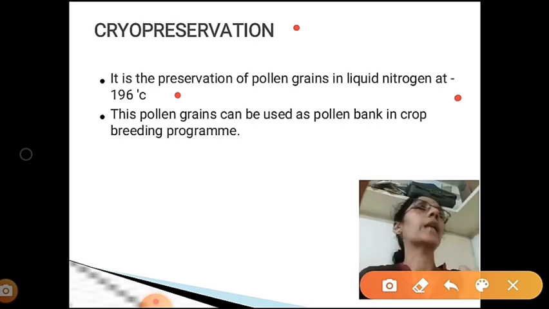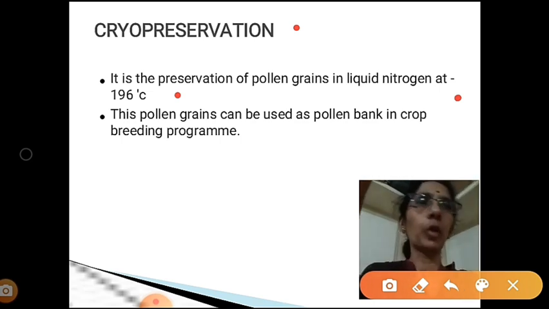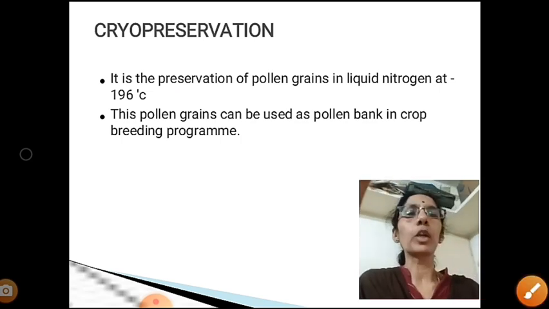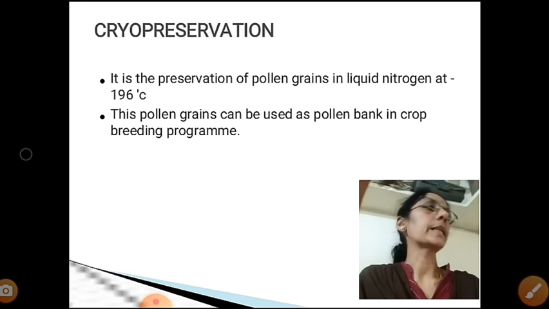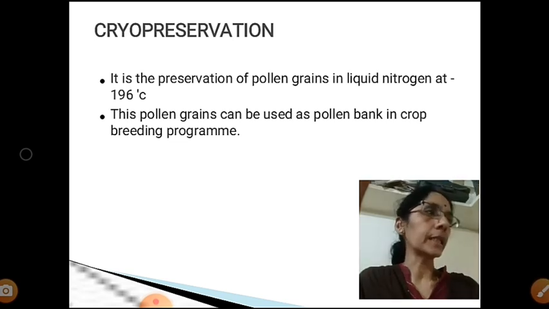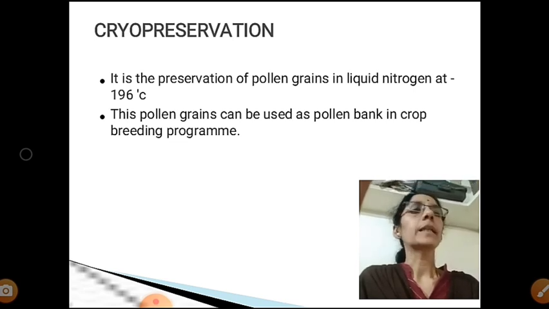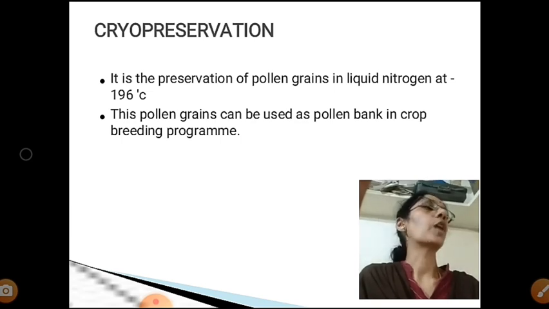Now the question arises, why preserve this pollen grain? The important thing is that, for example, if the plant is the last member of the species, when this plant dies, the entire species will become extinct. In that case, when we preserve the pollen grain in a pollen bank, we can use it for continuation of its species.